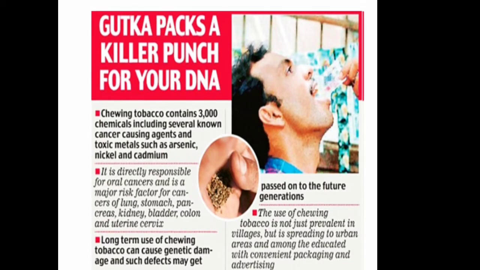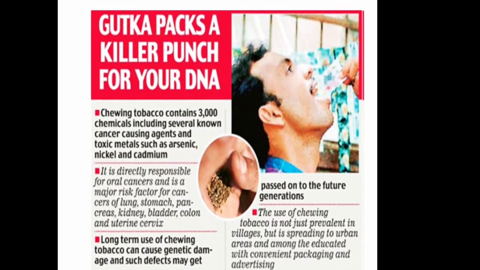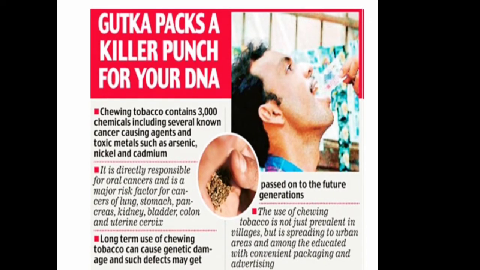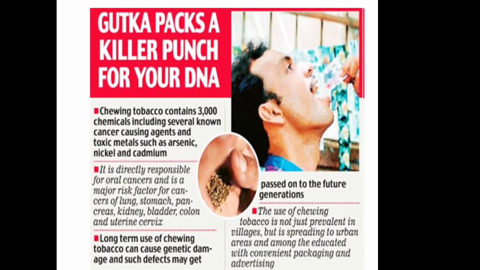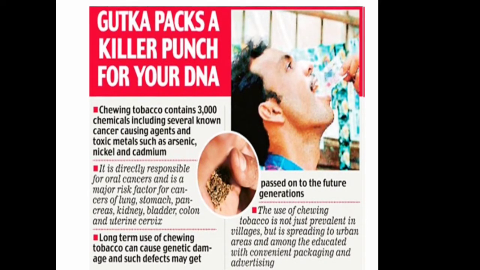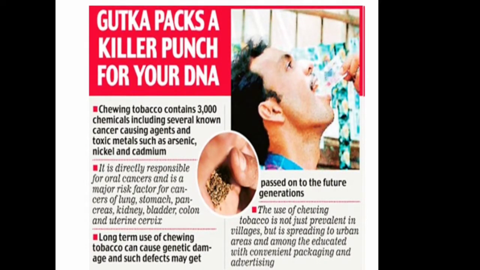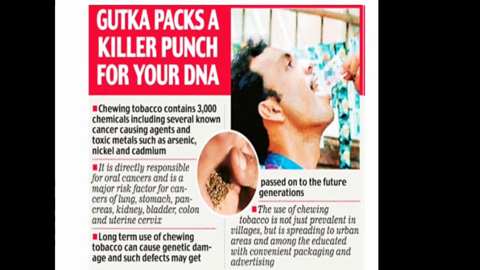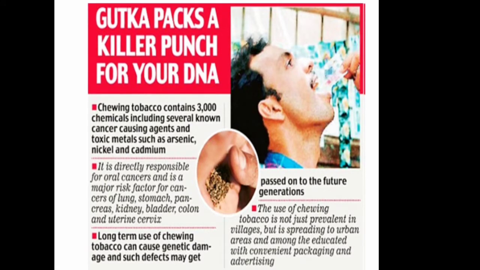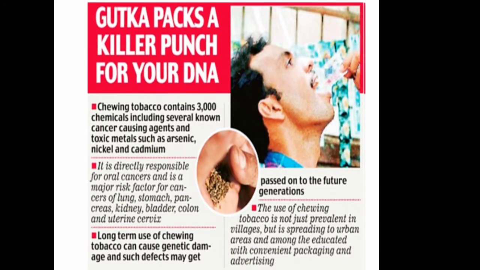They are agents of causing cancer. And toxic metals such as arsenic, nickel and cadmium. See, 3 toxic metals are mentioned here: arsenic, nickel and cadmium.